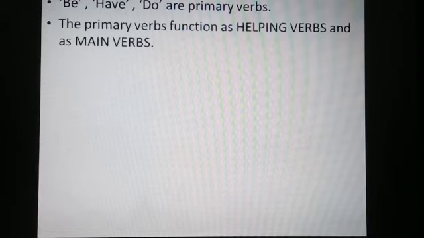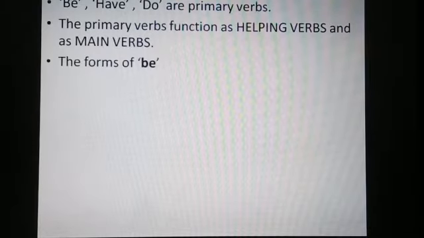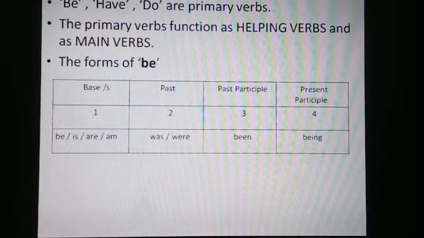The primary verbs function as helping verbs and as main verbs. They perform a double duty. That means they can function both as helping verb and also as main verb. So they perform a double duty. The forms of be. This is what we did yesterday, the forms of be.